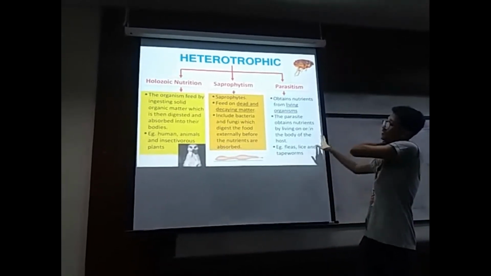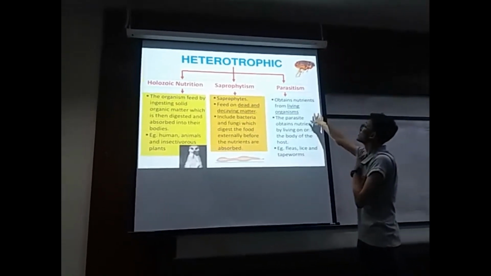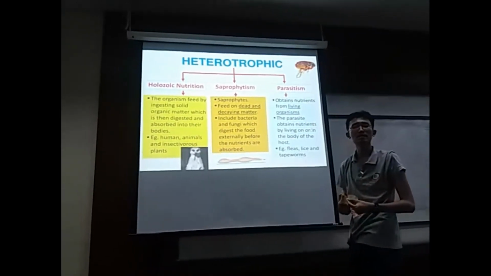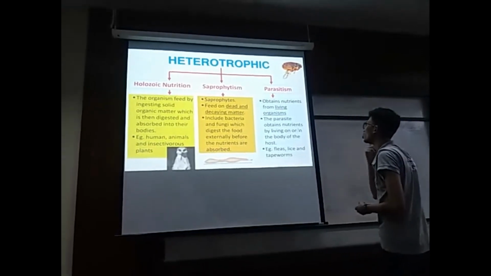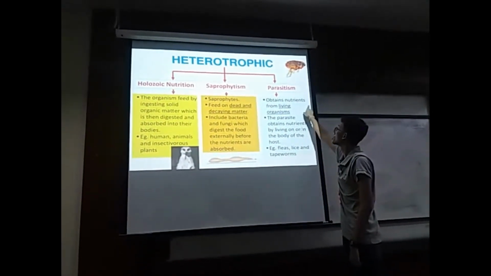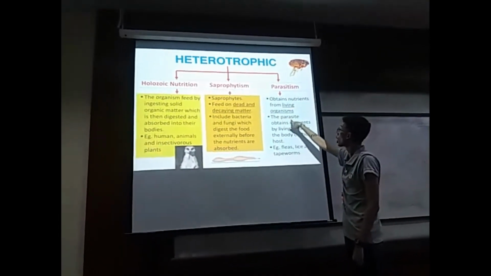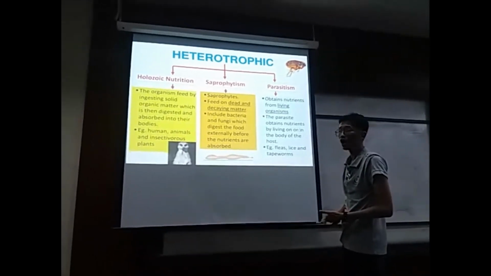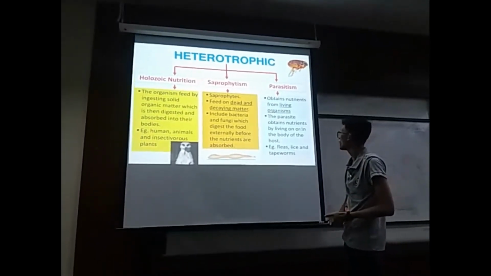The third one is parasitism. A parasite harms other organisms. Parasitism simply means an organism which obtains nutrients from a living organism by living on or in the body of the host.